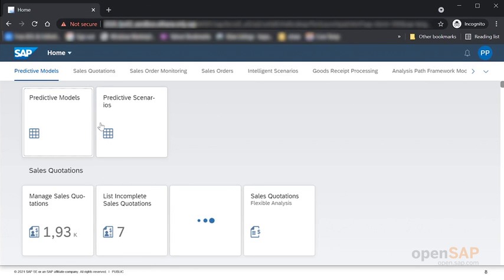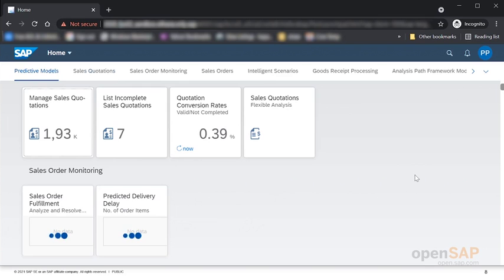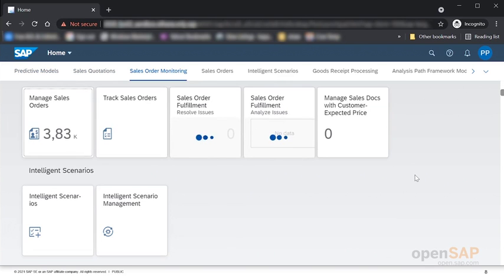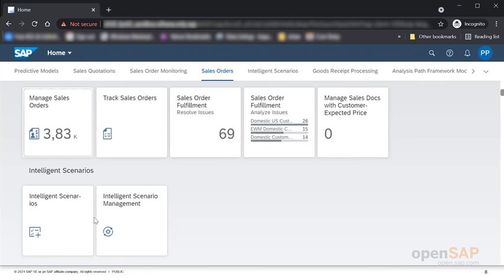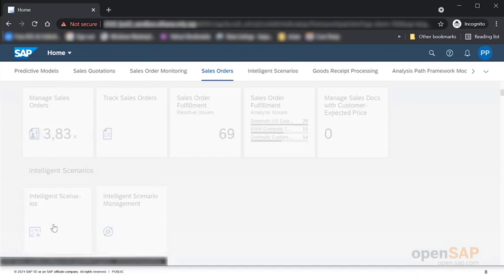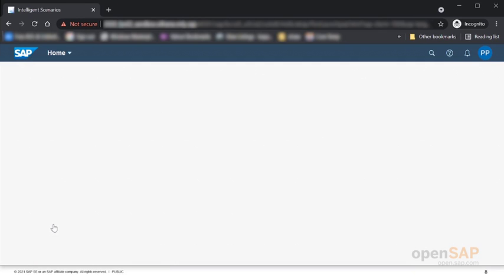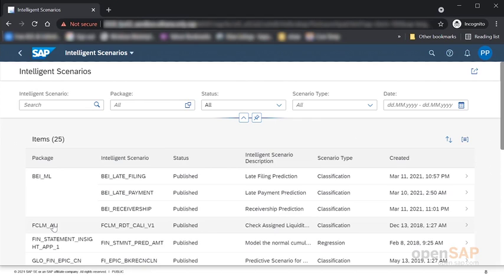This is your old predictive analytics integrator. These are still available. This will be deprecated in 21.11. But now if you go down, you will see the new applications, the intelligent scenario management and intelligent scenarios. I will first show you how a particular intelligent scenario is created, though I will not create one because it is already available. And then we'll go into the intelligent scenario management app.